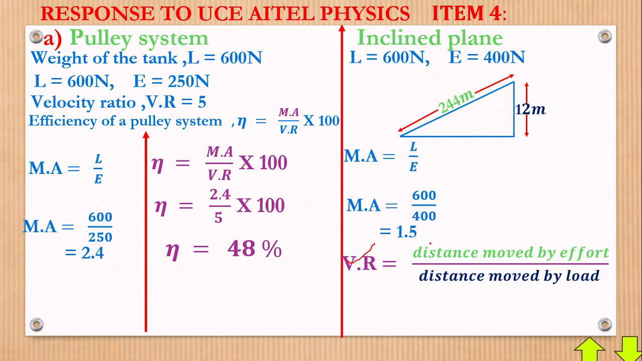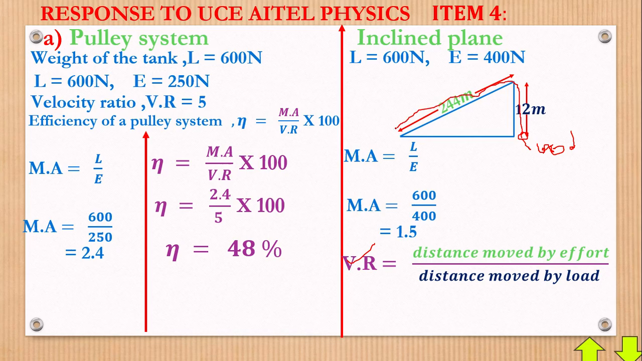Velocity ratio as far as inclined planes are concerned is the distance moved by the effort over the distance moved by the load. But how do we tell the distance moved by the effort? Please, what you should know is that if we are carrying something from here up, what we are carrying must always be here. So this one here is our load, and we are to carry this load, we pull it upwards.